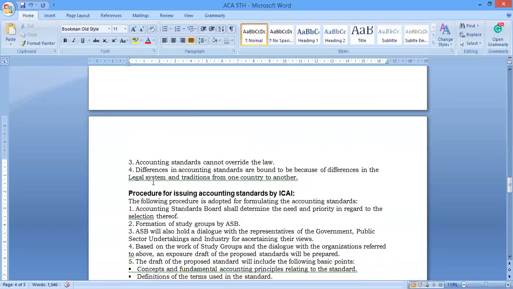Accounting standards cannot override the law. We cannot break the law because you have to follow the accounting standard rule. Sometimes some companies have to follow the law over the standard. Differences in accounting standards are bound to occur because of differences in legal systems and traditions from one country to another. Most companies maintain the traditional accounting system. All of you know that previously we were following the single entry system. Now we are converting to the double entry system.